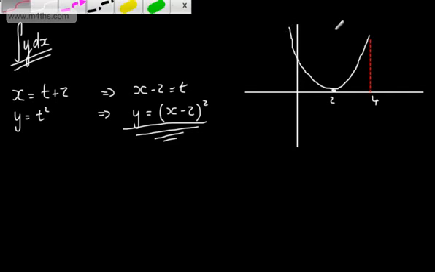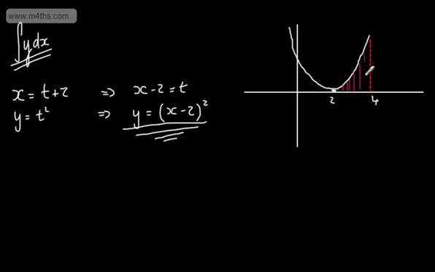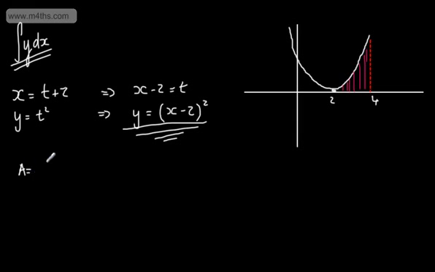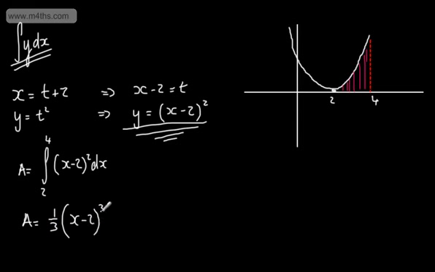What I could say then is I could take the integral from x is equal to 2 to x is equal to 4 of this function. So I could now write that the area was equal to the integral from 2 to 4 of (x minus 2) all squared dx. So we've met functions like this before, and they're fairly straightforward to integrate. So what we can say then is the area will be 1/3 the quantity (x minus 2) to the power of 3, and we're interested in evaluating this between the limits of 2 and 4.